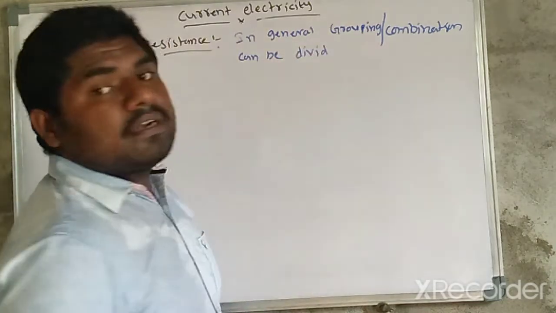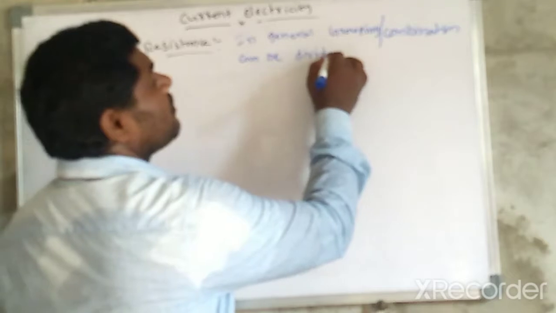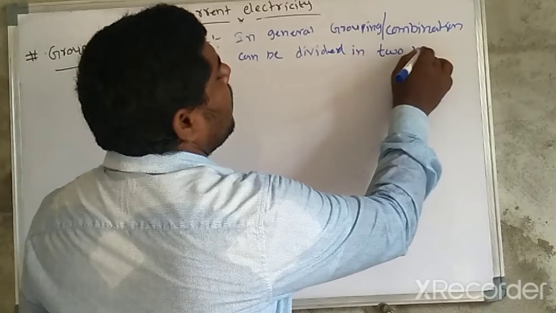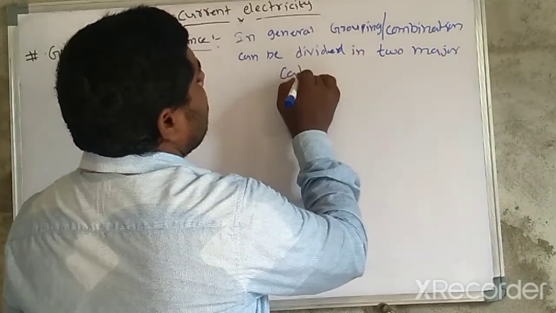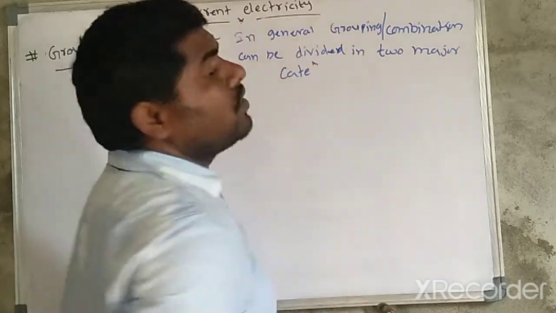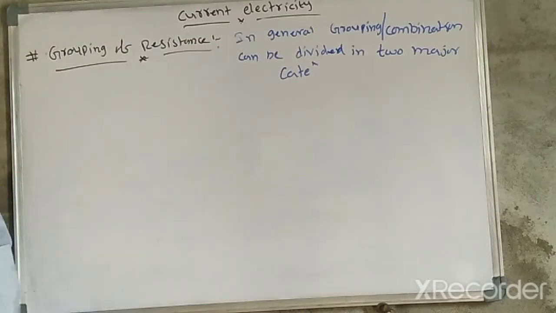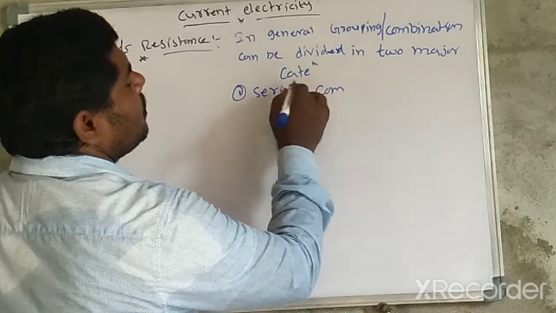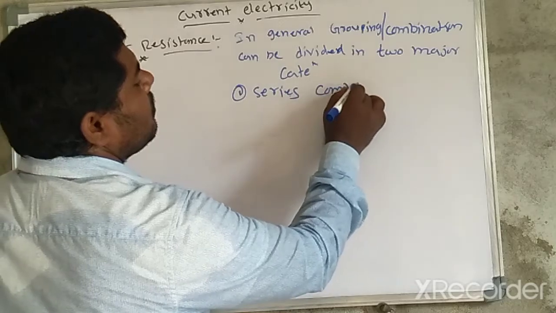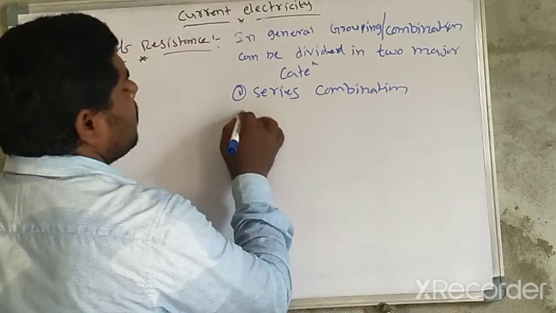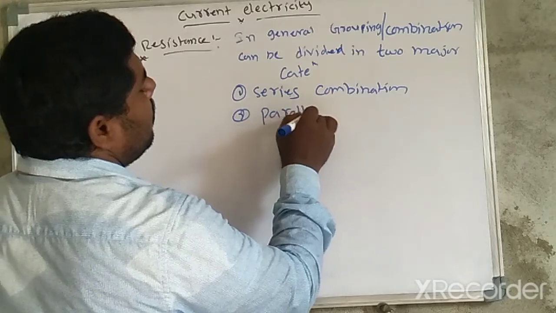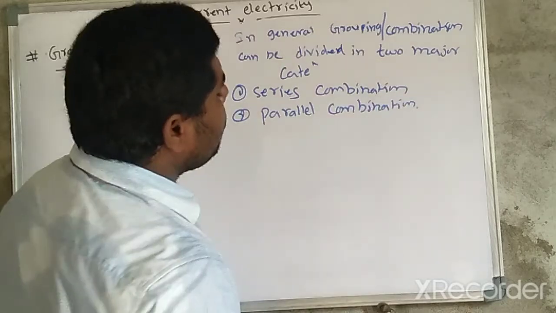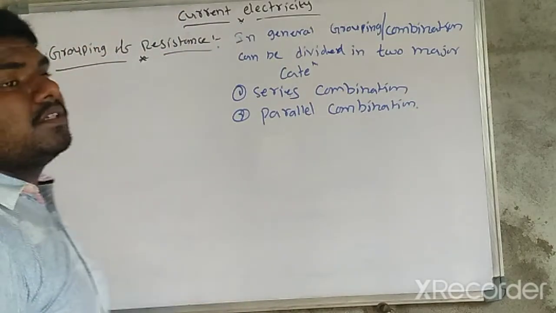The very first one is series combination, the second one is parallel combination. We will discuss series combination and parallel combination later.